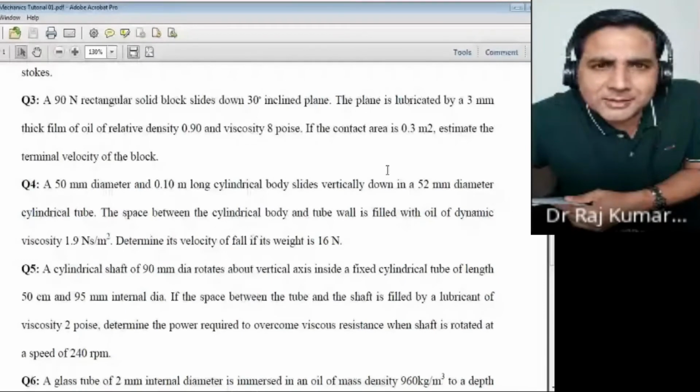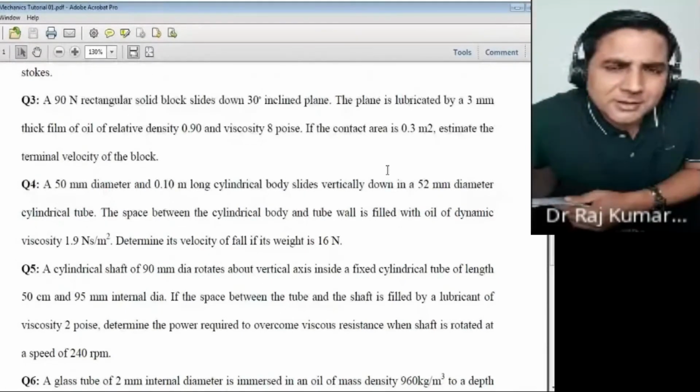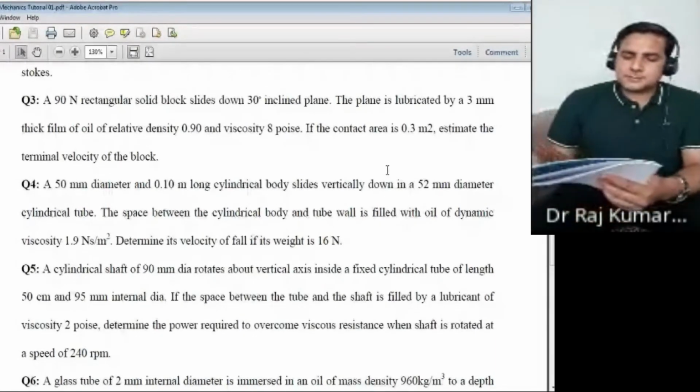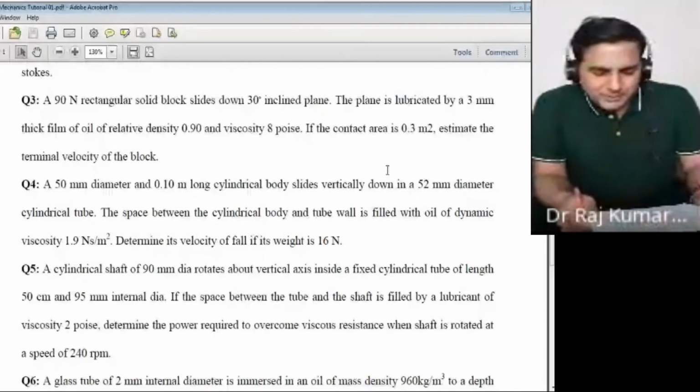Yes, this looks fine. 90 cos 60 minus mu into area, u2 minus u1 upon y2 minus y1. So u2 you can take u only, u1 is 0, y2 is just thickness of film, that is 3 into 10 to the power minus 3, and y1 is 0. Fine. Yes, sir. So this would be your force.